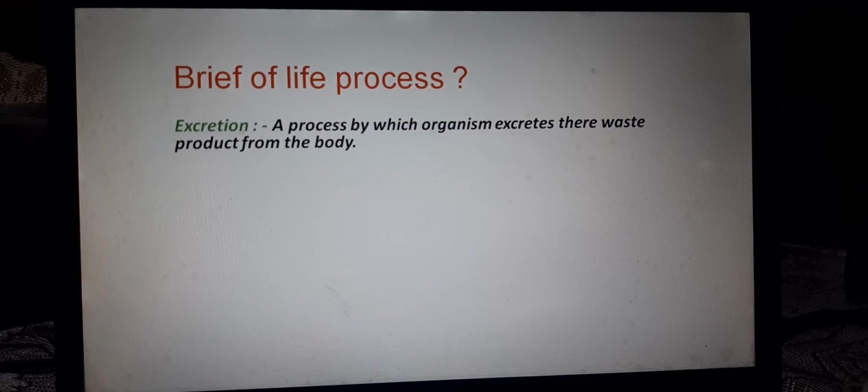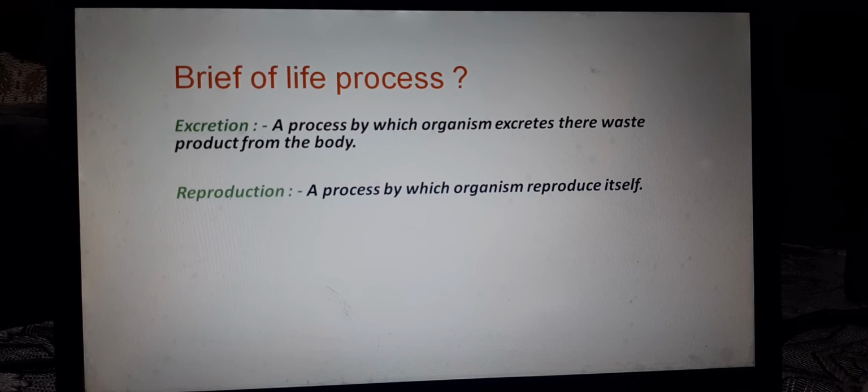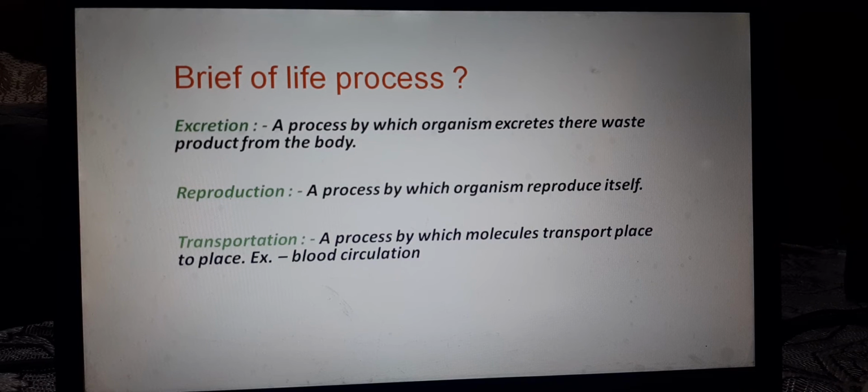Excretion, a process by which organisms excrete their waste products from the body. Reproduction, a process by which organisms reproduce themselves. In this process, all living organisms can produce their progeny, their generation. If we talk about its types, it may be asexual reproduction or sexual reproduction. We will discuss it in the next videos.